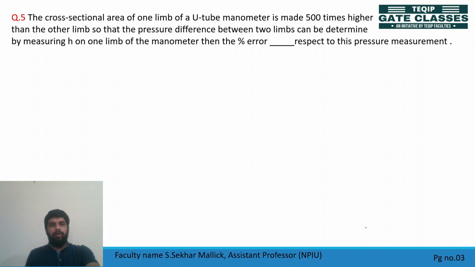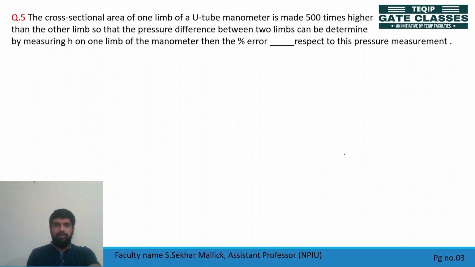So it's a single column manometer, and the percentage error is how much with respect to this pressure measurement. So instead of measuring deflection between two columns, we are checking the deflection of one limb of the manometer. तो उसके वजह से what would be the error, ठीक है?